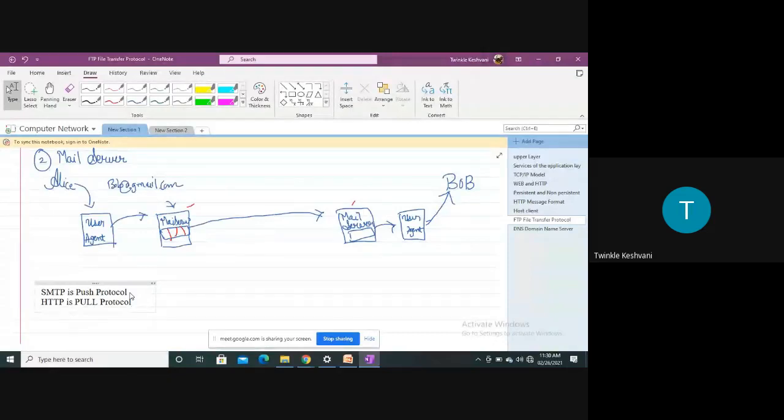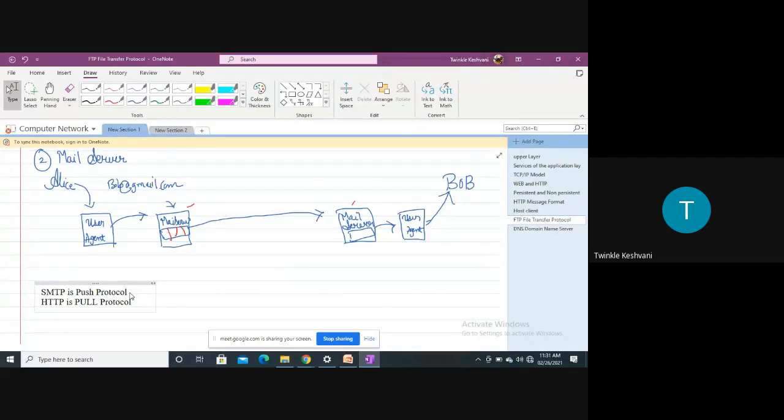So we have an idea why SMTP is called a push protocol and why HTTP is a pull protocol. Because in the HTTP protocol, the client is pulling the information from the server, right? There is one client and one server. So the client is pulling the data from the server. That's why HTTP is a pull protocol and SMTP is a push protocol.